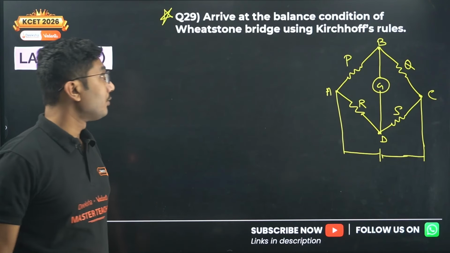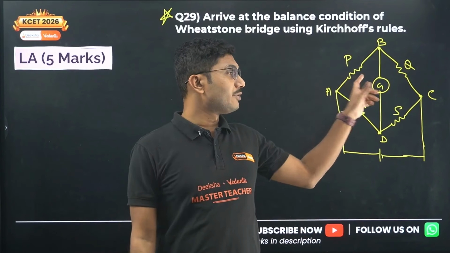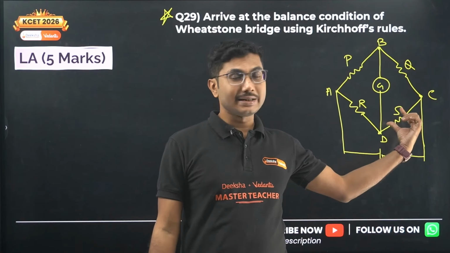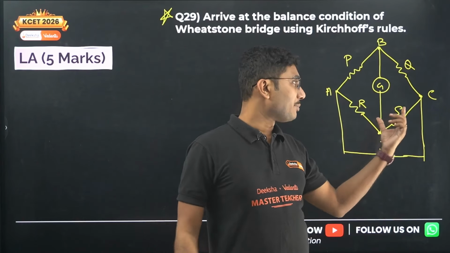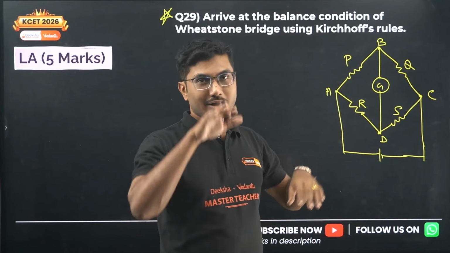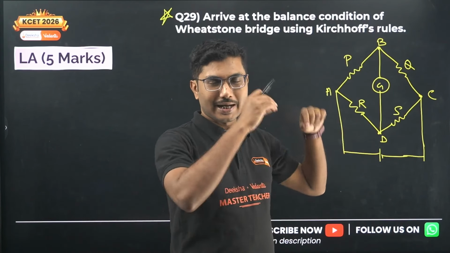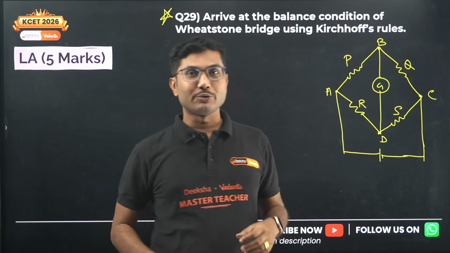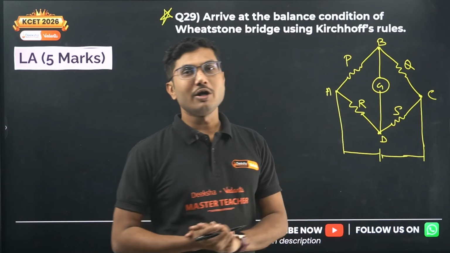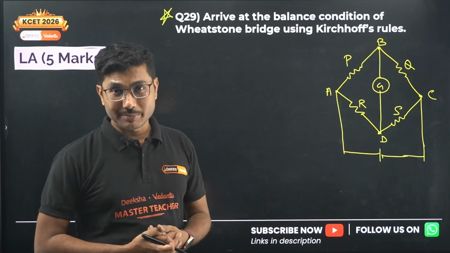Wheatstone bridge. Wheatstone is the name of a person, and this is called a bridge because this was used to measure unknown resistance. There was a gap there in S, so unknown resistance can be measured using that value. That's why it is called a bridge. Bridge here does not mean the bridge that you cross. Because there was a gap there and unknown resistances were put between those two gaps, it is said that resistances are bridging the gap, and that's why it is called a bridge. When I was a student, even this was a part of our experiment as well.